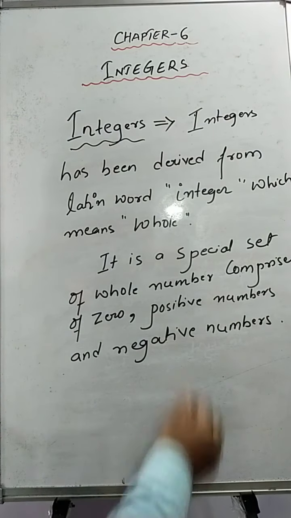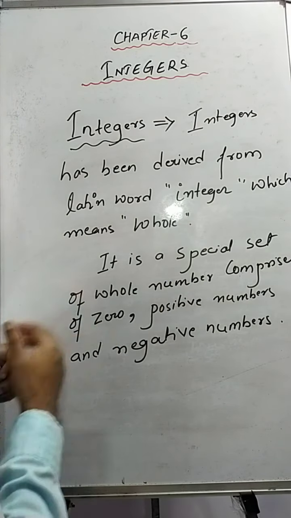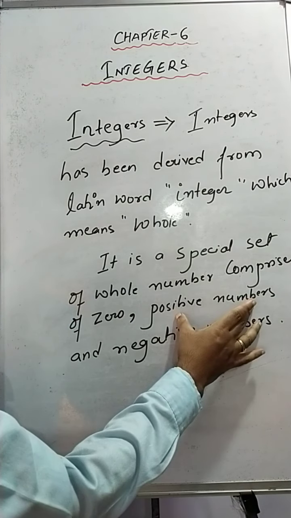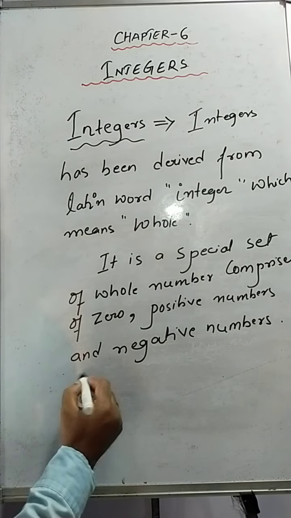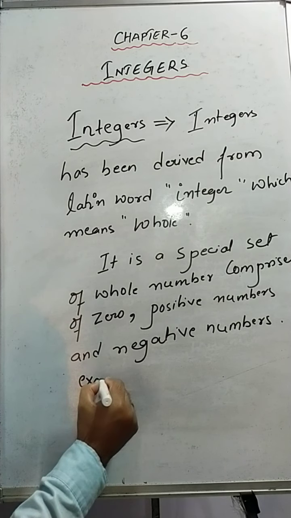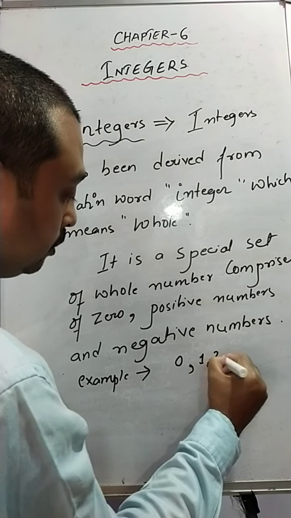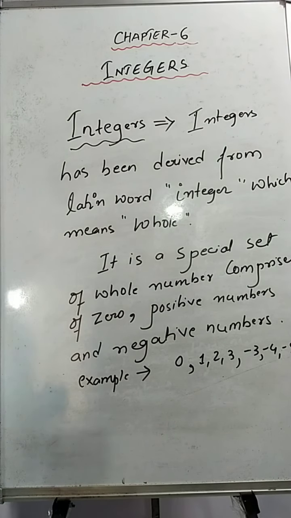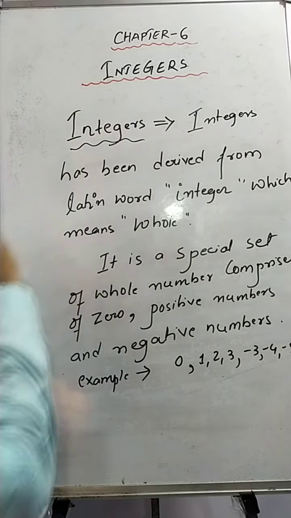It is derived from the word integer, which means whole, so we consider this a special set of whole numbers which comprises 0, positive numbers and negative numbers. Let's give some examples. That is 0, positive numbers 1, 2, 3, and negative numbers minus 3, minus 4, minus 5. These are all examples of integers.